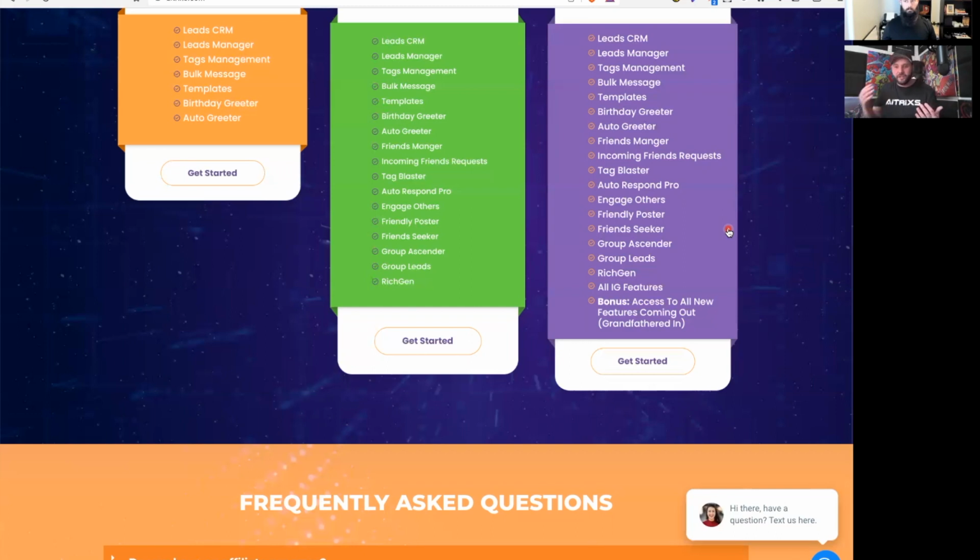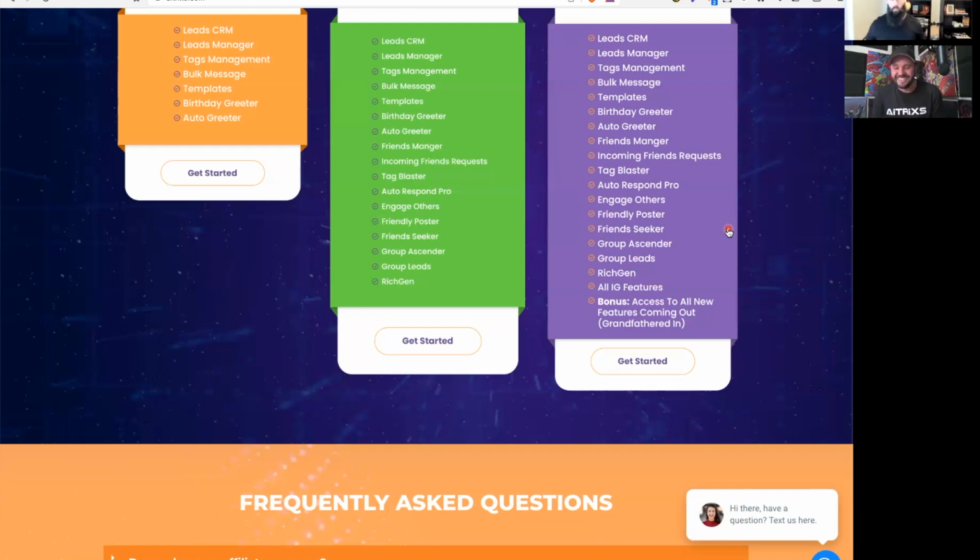But both Aitrixs Elite and Ultra are incredible tools that give you full access to absolutely everything that we have. But if you're looking for that Instagram leverage, if you're looking for those new features that we're going to be pumping out and you want access to those without having to pay an additional fee, you'll want Ultra. If you're an Elite member, you're going to have absolutely everything that you need. And if you see the vision of where we're going and what we're going to be rolling out, you're definitely going to want to be an Ultra member, but Elite will give you access to everything that we have. David, I'll pass it back to you, my friend.